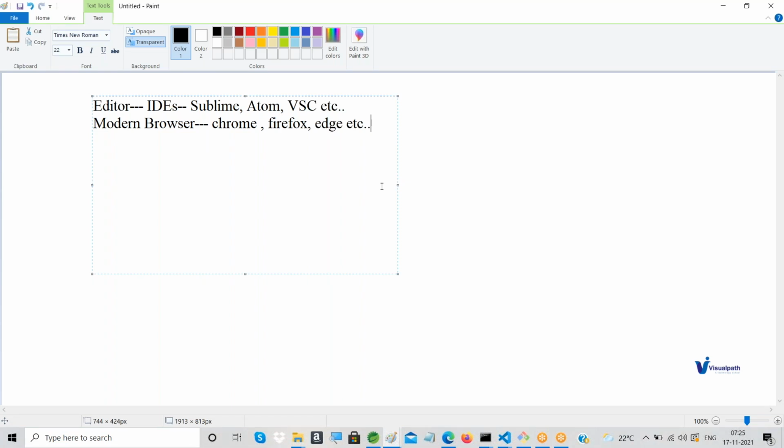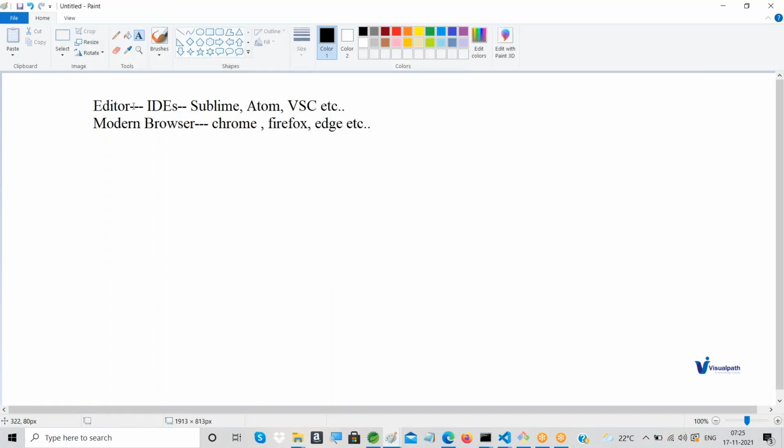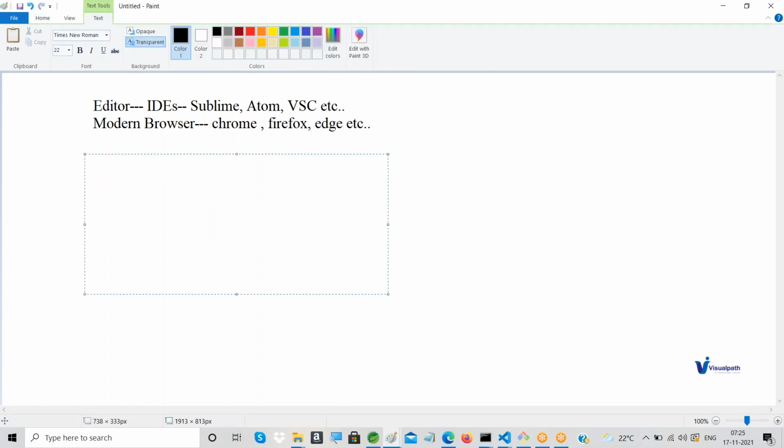Okay, fine. Next, to write some code with respect to Angular and make it work on our local machine with output as well, we require an execution engine for Angular to run.